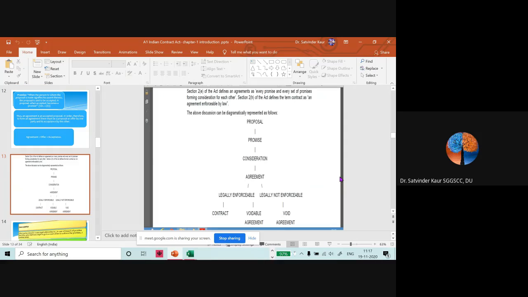So here it is given that a proposal is a promise, a promise added with consideration results in an agreement. An agreement might be legally enforceable, or might not be legally enforceable. For that reason, we need to understand these concepts.